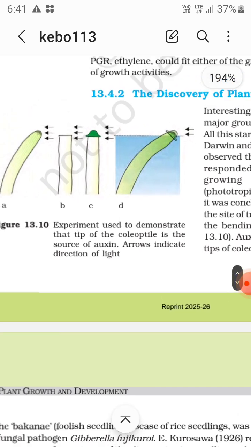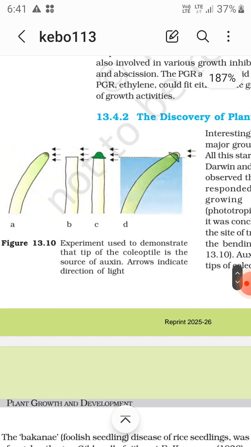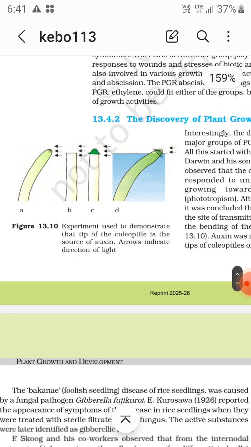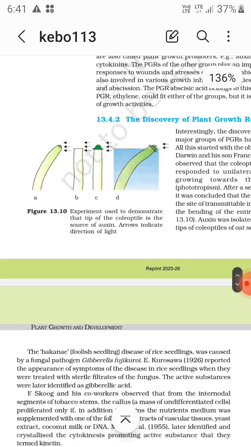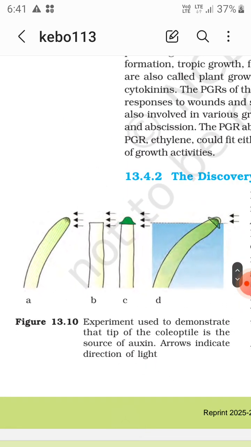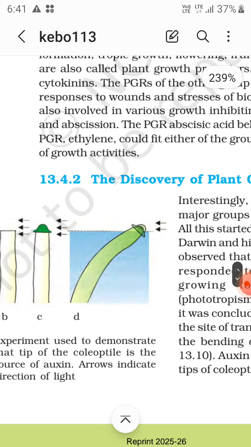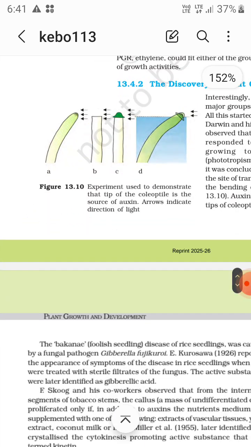Now, the experiment used to demonstrate that the tip of the coleoptile is the source of auxin. Arrows indicate the direction of light, so the tip of the coleoptile is the source of the auxin. As you can see, there is a site of transmittable substances, so it gets bent. Now when you cut it off, it shows no bending, and when you cap it, it shows no bending. But when you eliminate the light over it, it shows bending. So A, B, C, D.